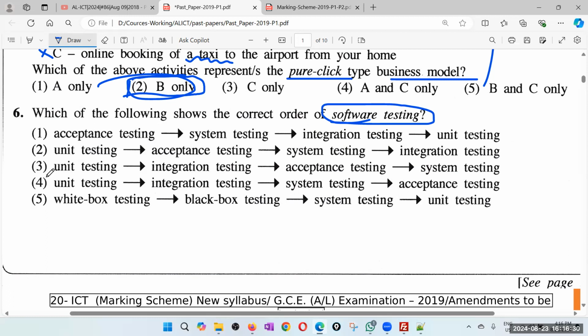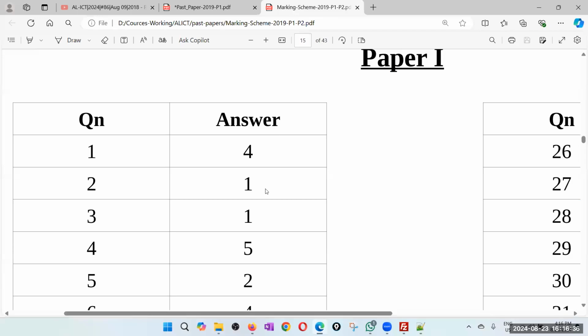So therefore, the answer must be the fourth one. Yes, answer is 4.